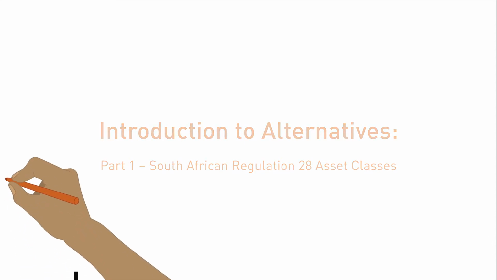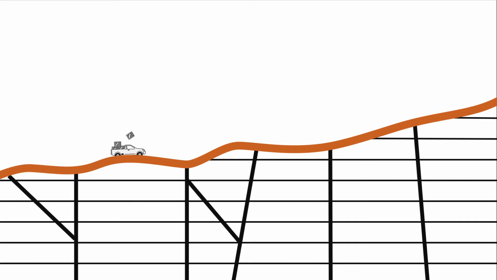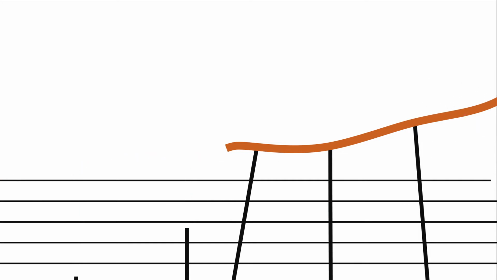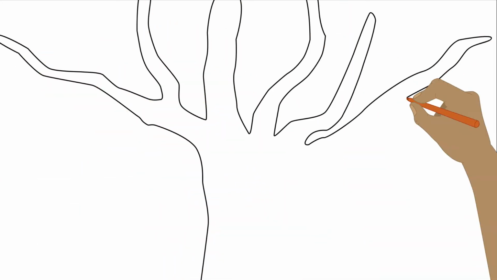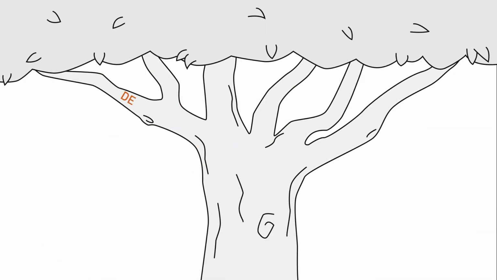According to Regulation 28 of the Pension Funds Act, retirement fund trustees should ensure members' savings are invested in a way that promotes the long-term sustainability of the value of the asset portfolio. So, what asset classes are available to retirement funds to comply with Regulation 28?